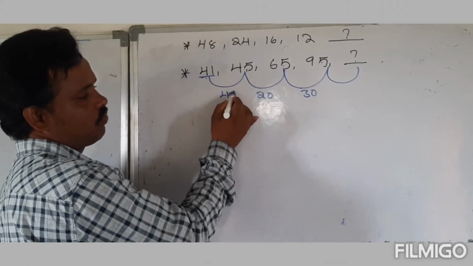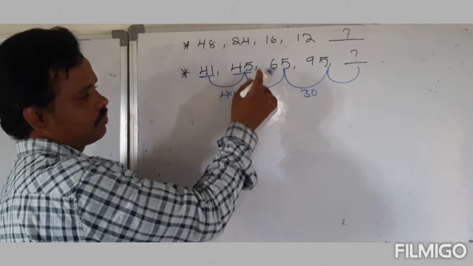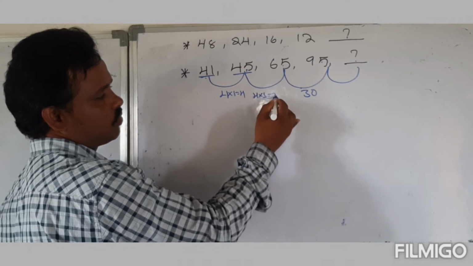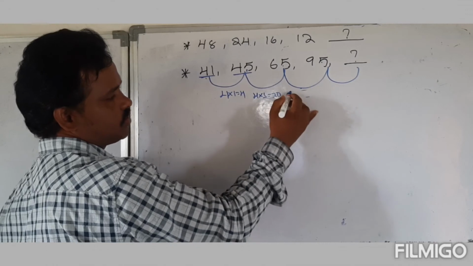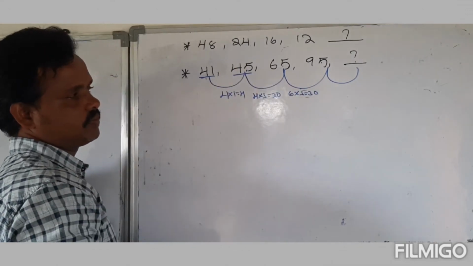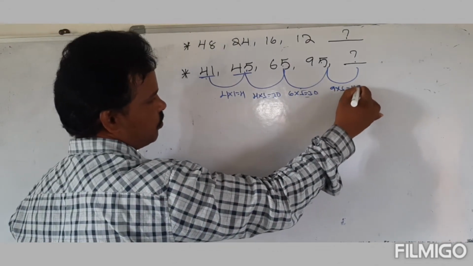4 into 1 is equal to 4. 4 into 5 is equal to 20. 6 into 5 is equal to 30. The next is 9 into 5 is equal to 45.